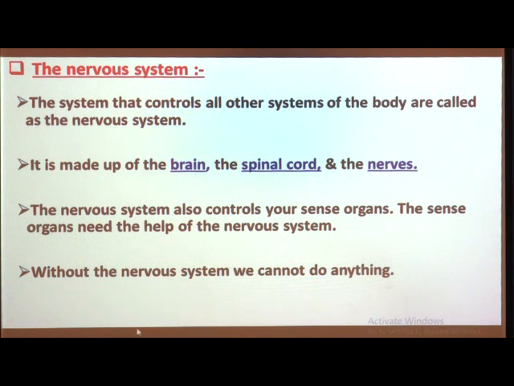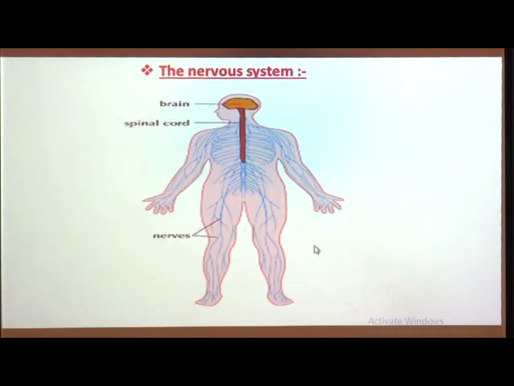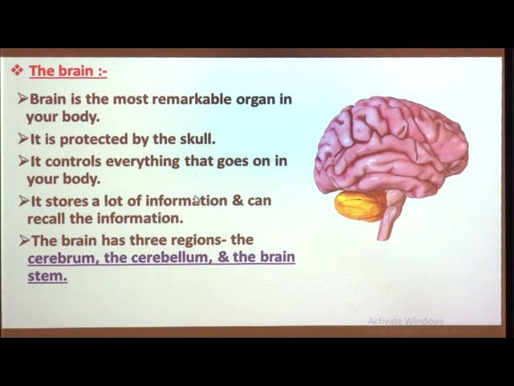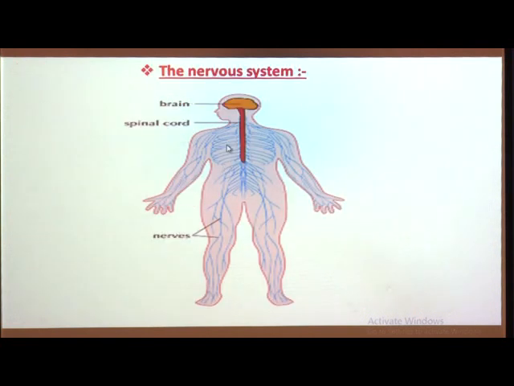Now, first of all we will be looking at the most important organ in our nervous system, that is the brain. Before that I will show you here, this is the nervous system and these are the parts of the nervous system. So, first part is the brain, here it is situated, then this red color part is the spinal cord and these blue colored wire like structures are all the nerves that are present in our body. So, the nervous system is made up of brain, spinal cord and different types of nerves.